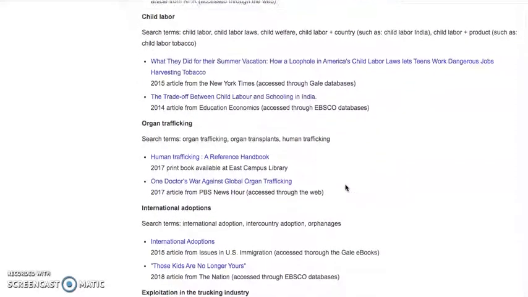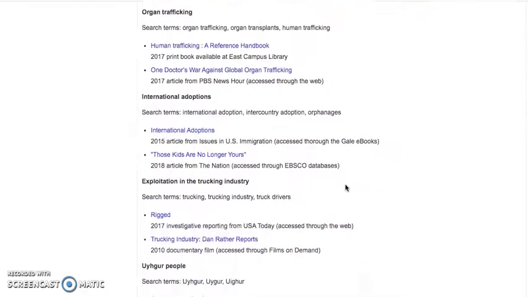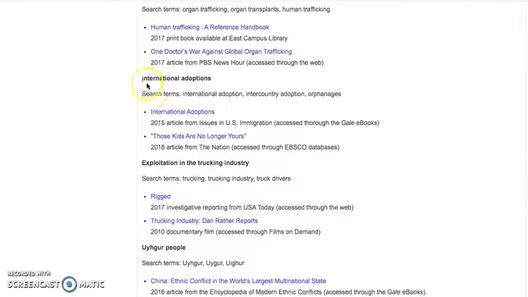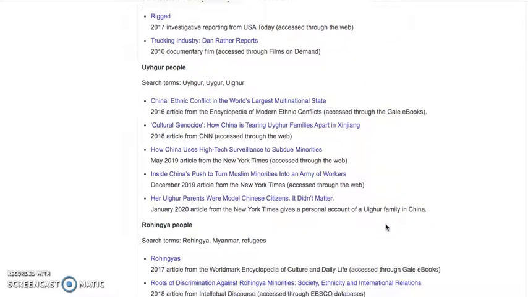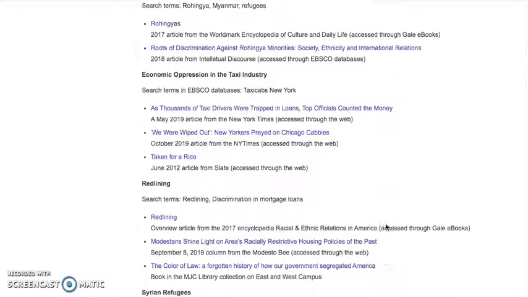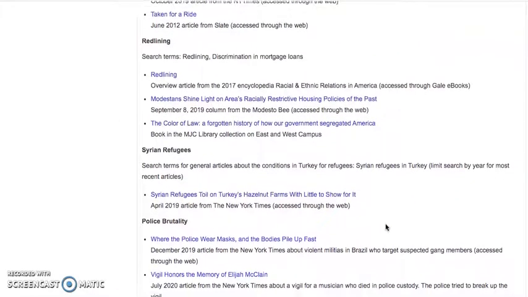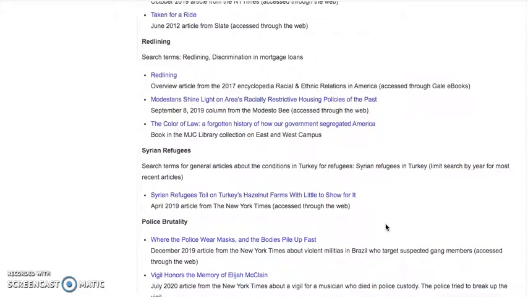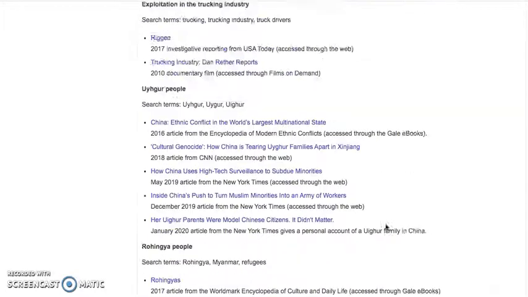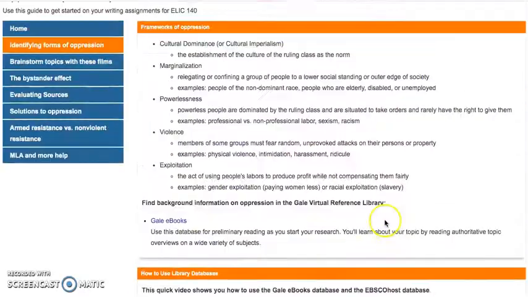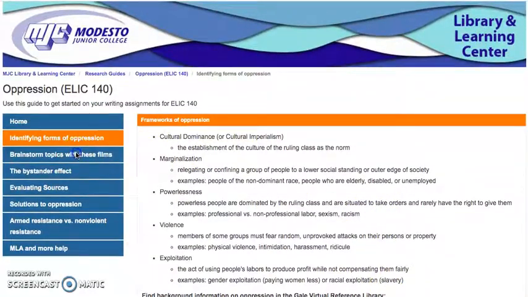So this is kind of an introduction to research, give you an idea of different topics, how you would take a topic and turn it into search terms, and some good articles to get you started. You don't have to pick these subjects or these topics, but these are good ideas that you could explore and get an idea of what a good source is and the kinds of things that are available out there for you. Our next link up here is more help in picking a topic.